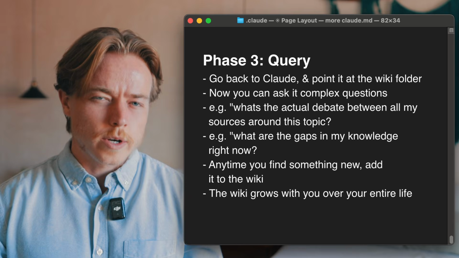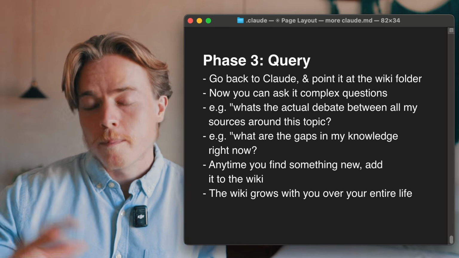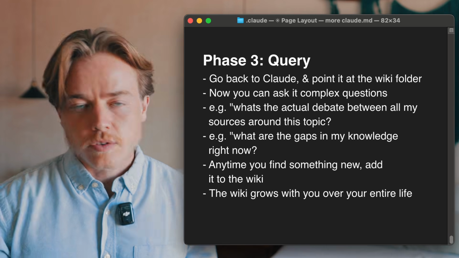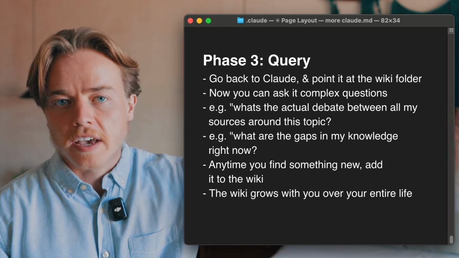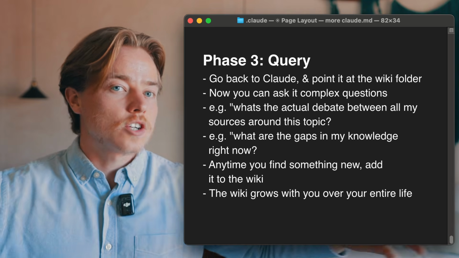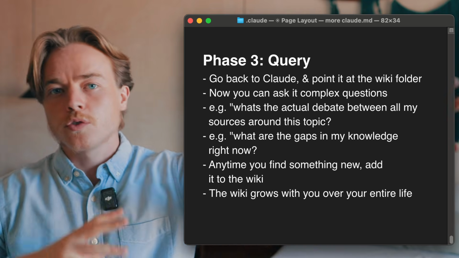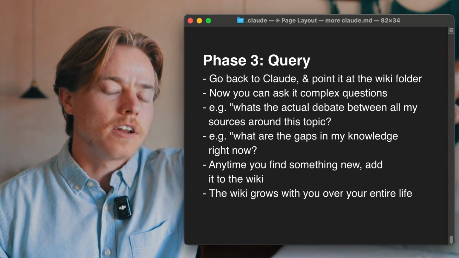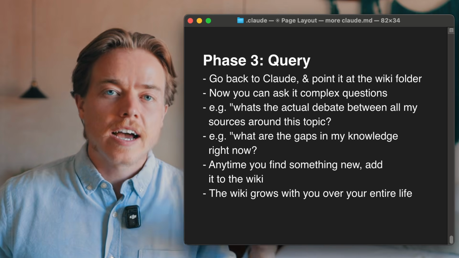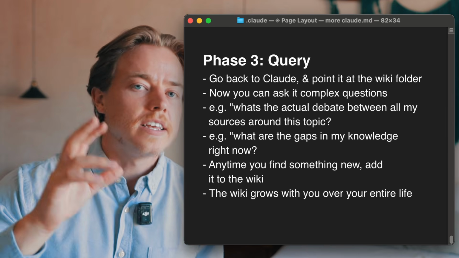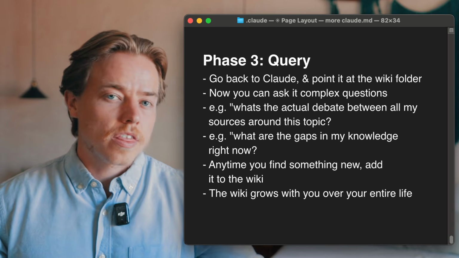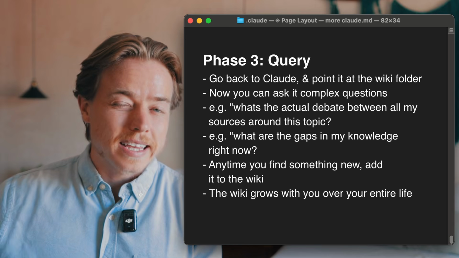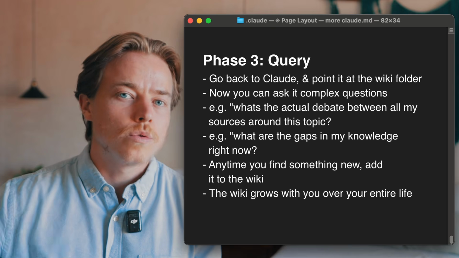Phase three is query. So now that we have the wikis built, you go back to Claude, point it at the wikis, and start asking complex questions. So not just what did X person say about this topic, but what's the actual debate between all of the sources in my wiki around this topic? Or what are the gaps in my knowledge right now? And then every time you find something new, you can just drop it into the wiki. You can add your own thoughts or information in there and tailor it as needed. Then down the line, you've got something insanely valuable that grows with you.